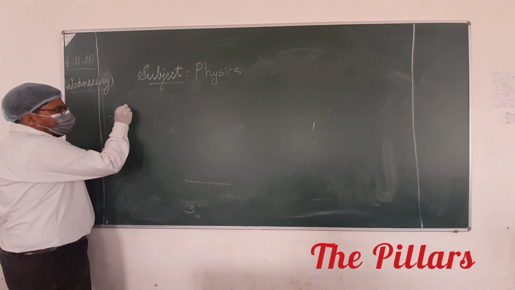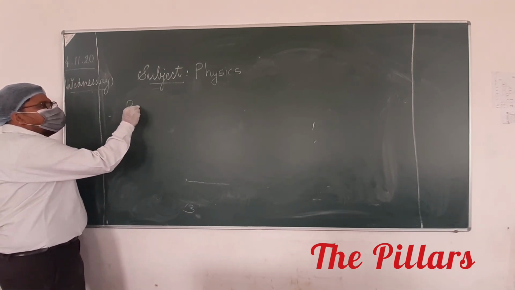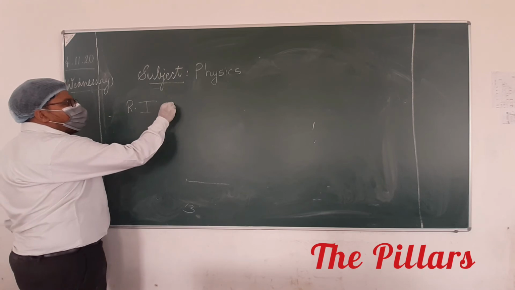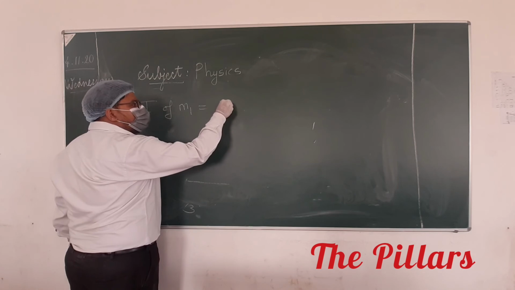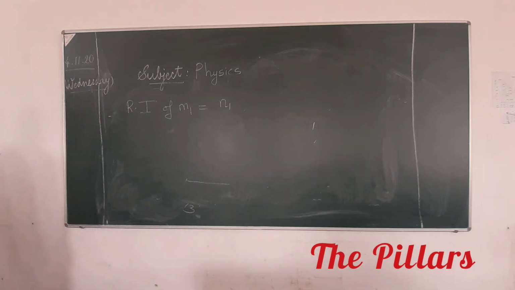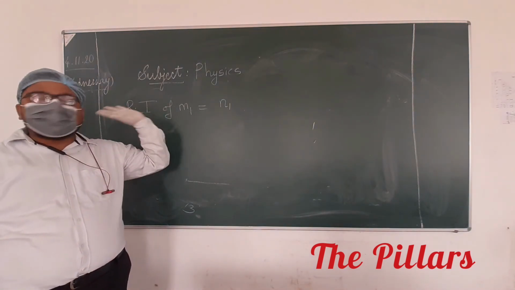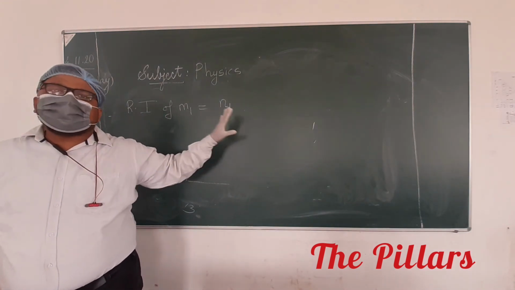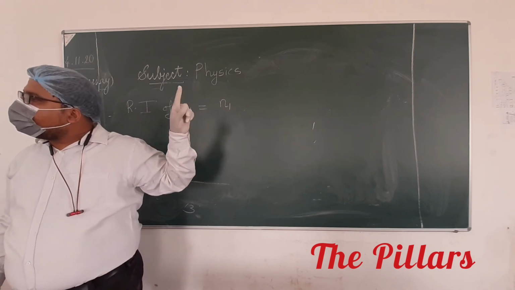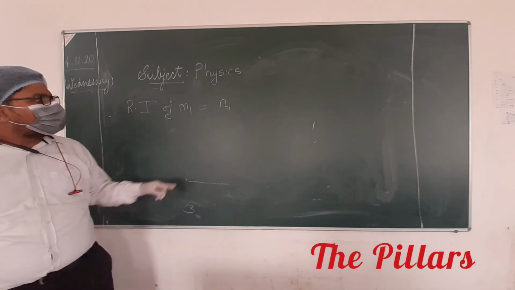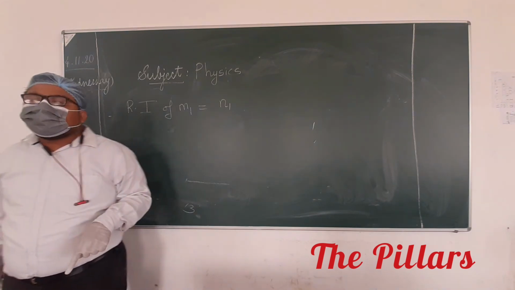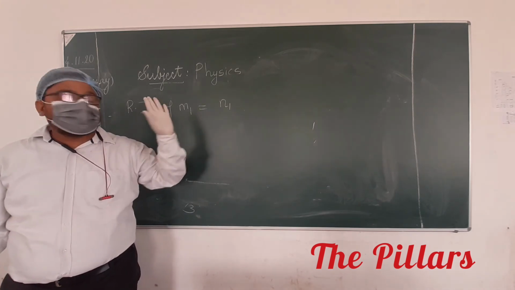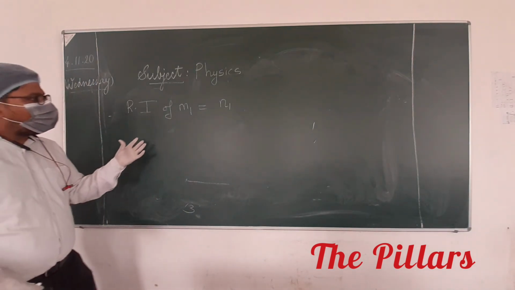Suppose it is given that the refractive index of medium 1 is n1. When I have written it like this, it is the absolute refractive index. So the value of n1 will be greater than 1, or not? Now first analyze the situation.